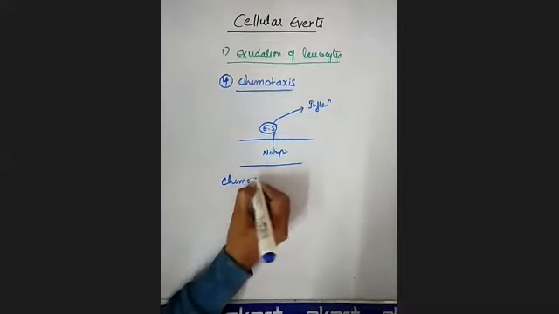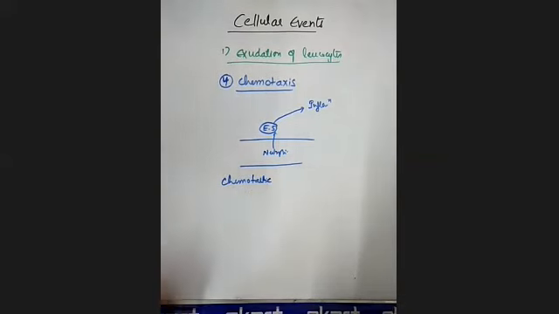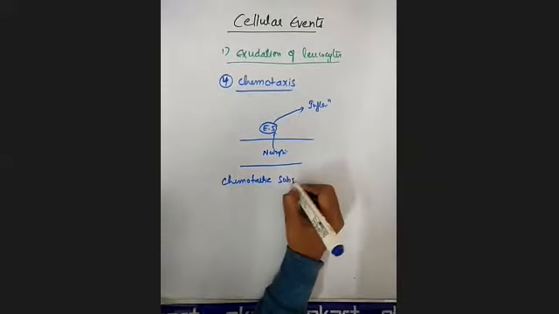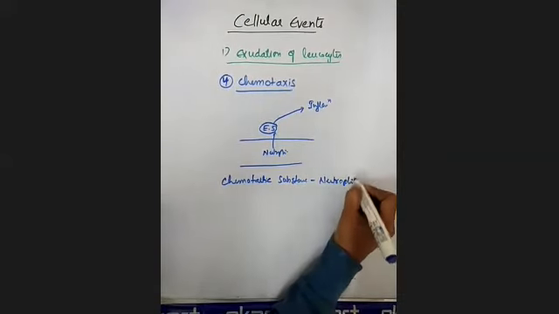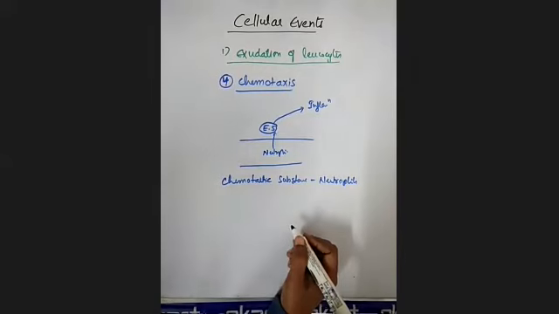Some of the potent chemotactic substances for neutrophils. That means for every molecule we have some chemotactic substances.